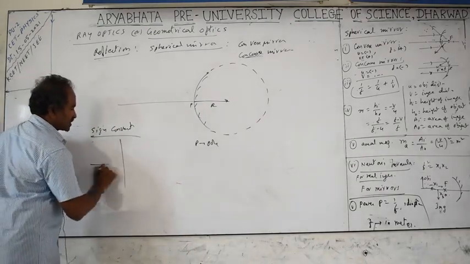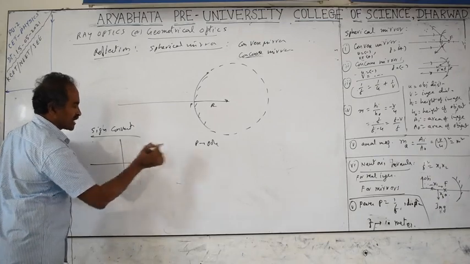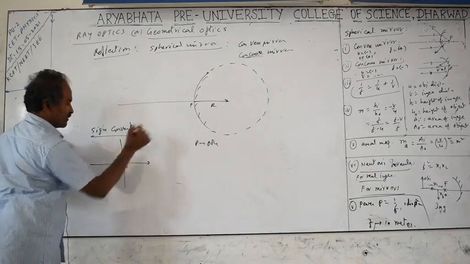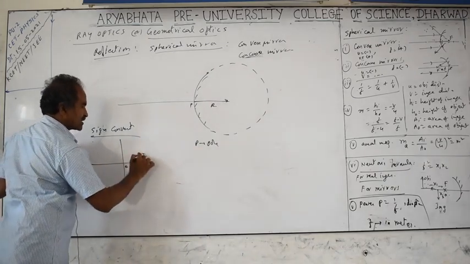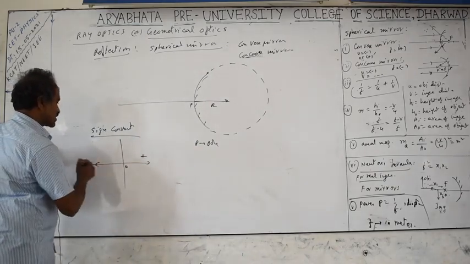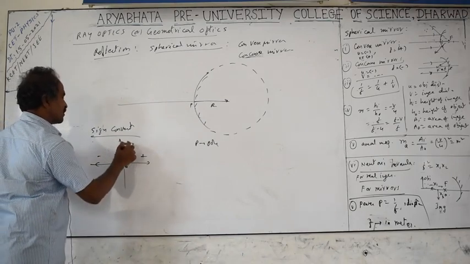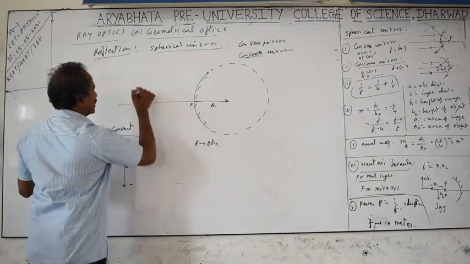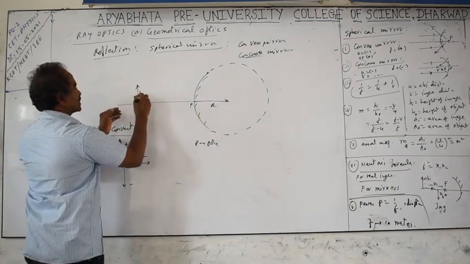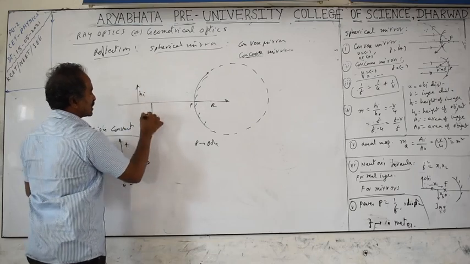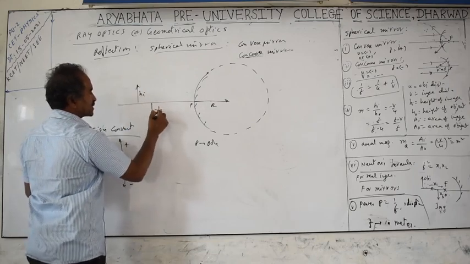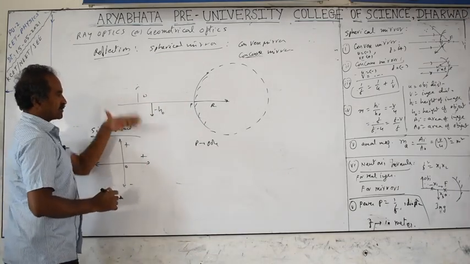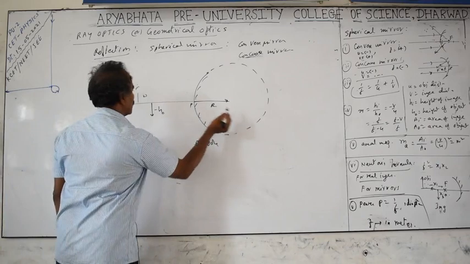In the Cartesian sign convention, all distances measured from the pole towards the right side are positive. The pole you have to imagine at the origin. All left side distances are negative. Upward distances are positive, downward distances are negative, measured from the axis. If you keep the object upright, you take its height as positive. If you keep the object reversed, the height of the object is taken as negative. Downwards is negative, upwards is positive. Right side is positive, left side is negative.